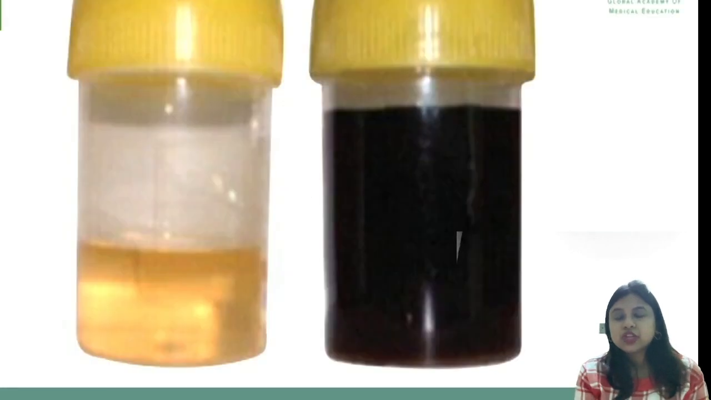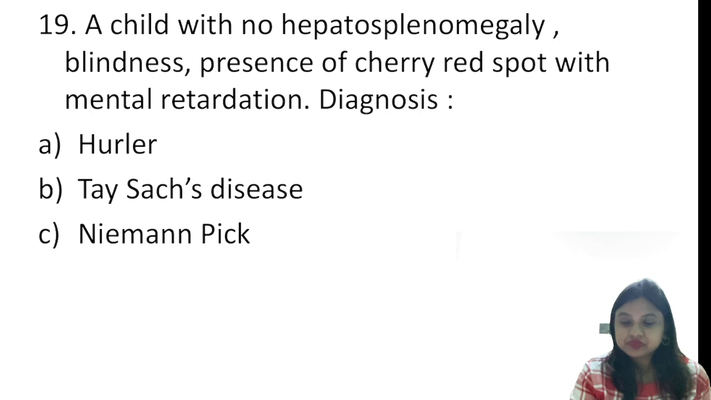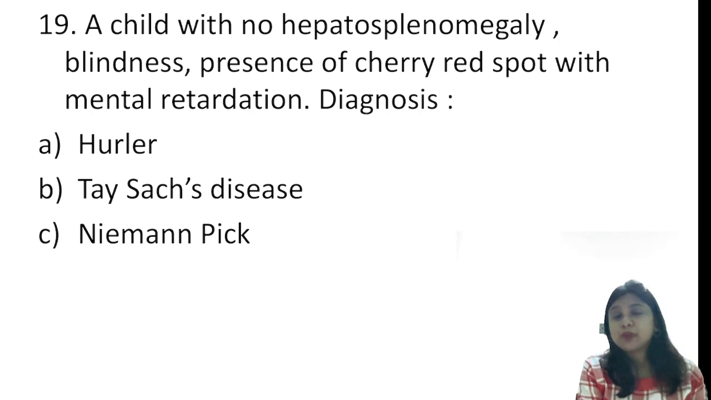So this is the picture. This can be a potential image-based question: which enzyme is deficient here? The answer is homogentisate oxidase, alkaptonuria. So a child with no hepatosplenomegaly, blindness, presence of cherry red spot with mental retardation, the diagnosis is?